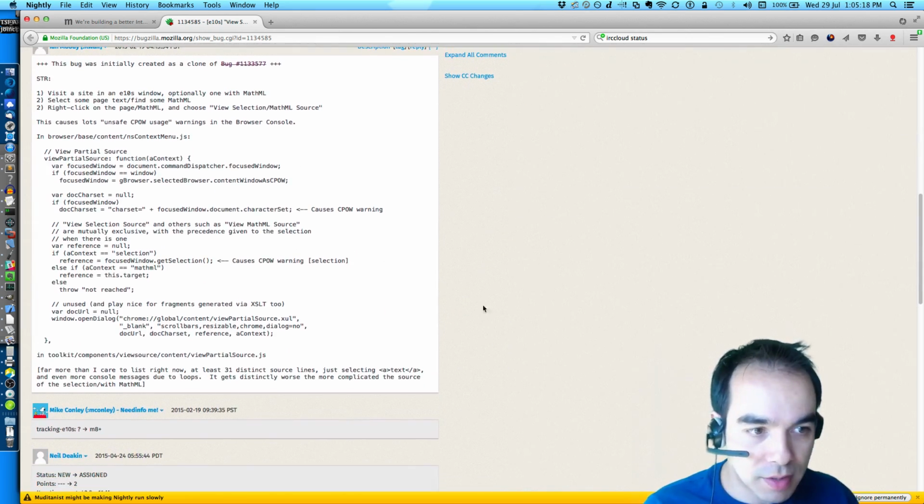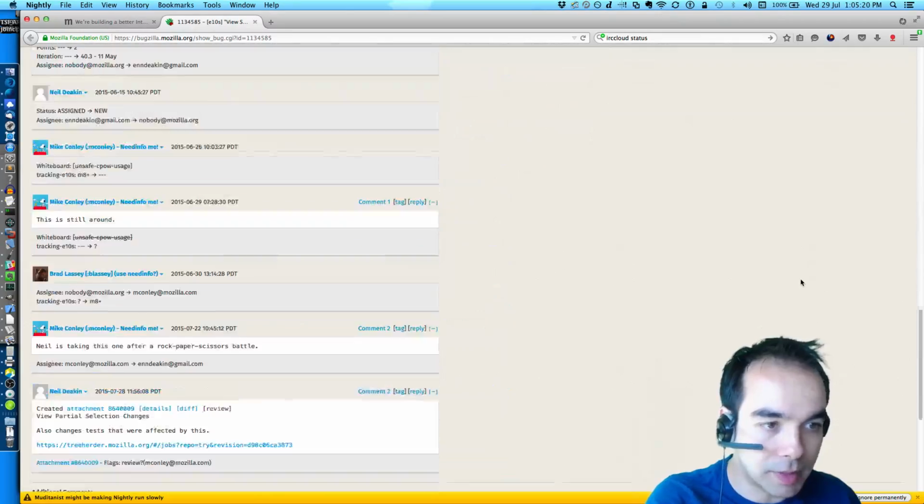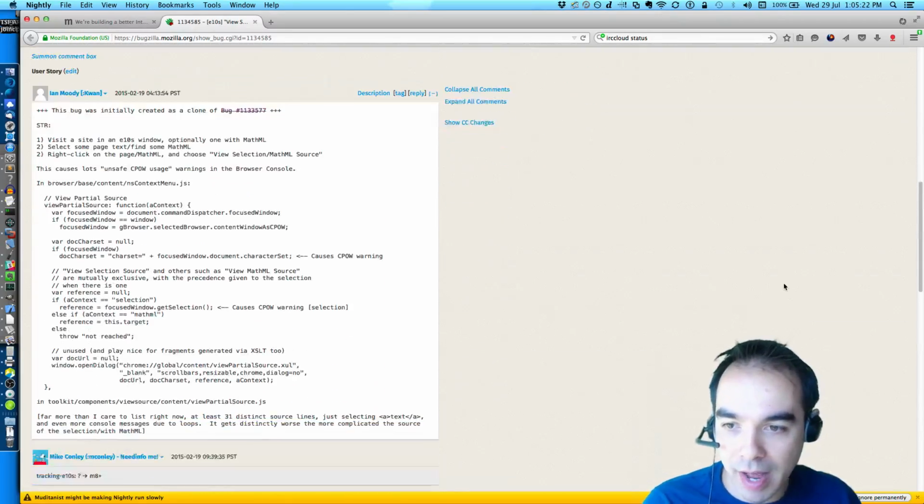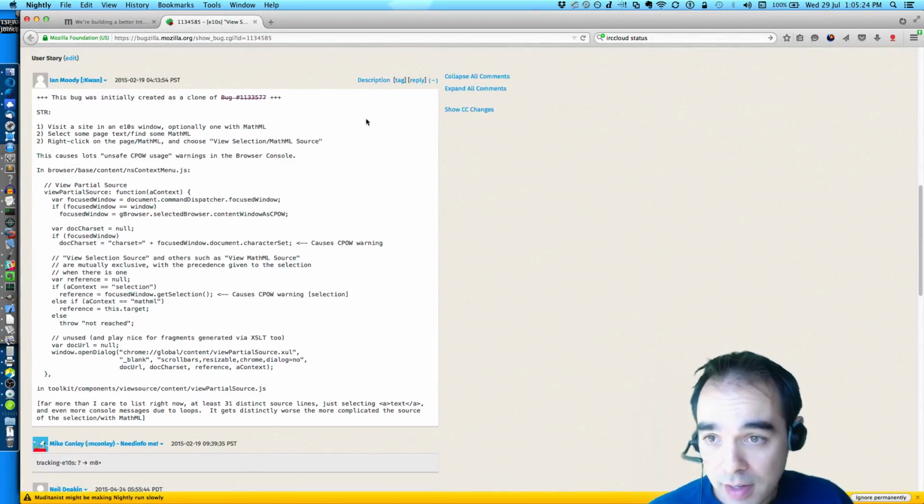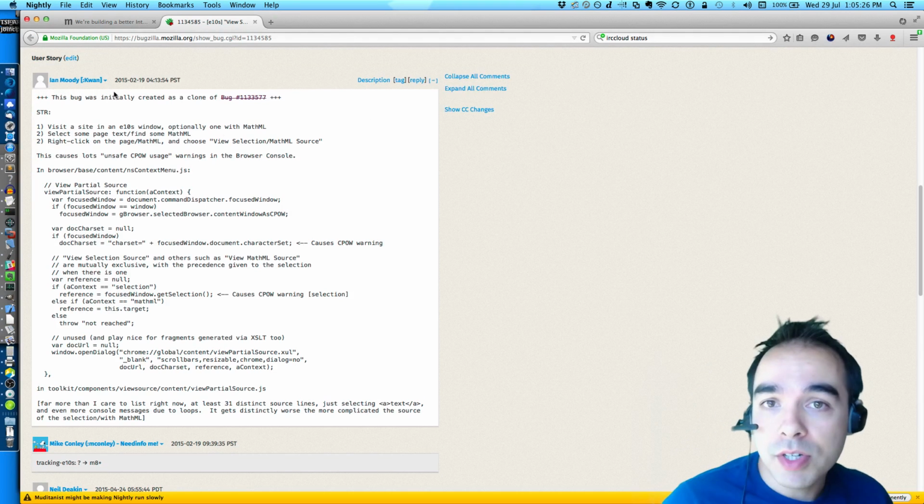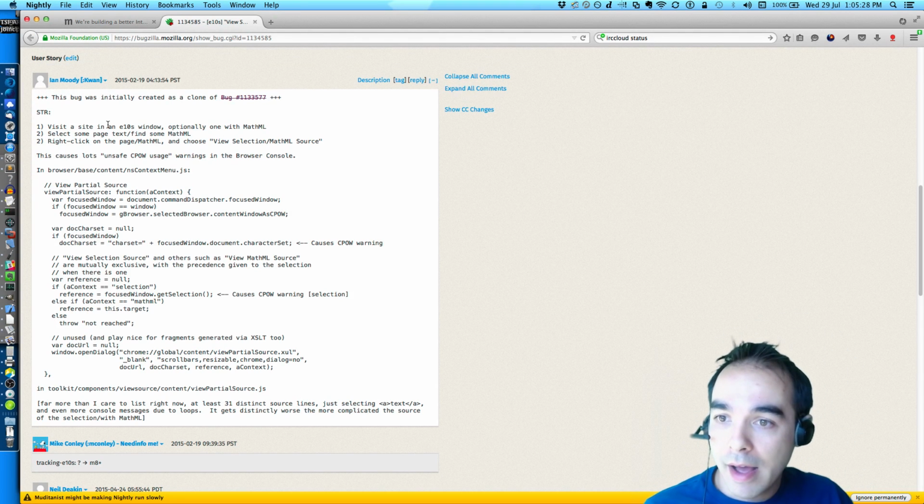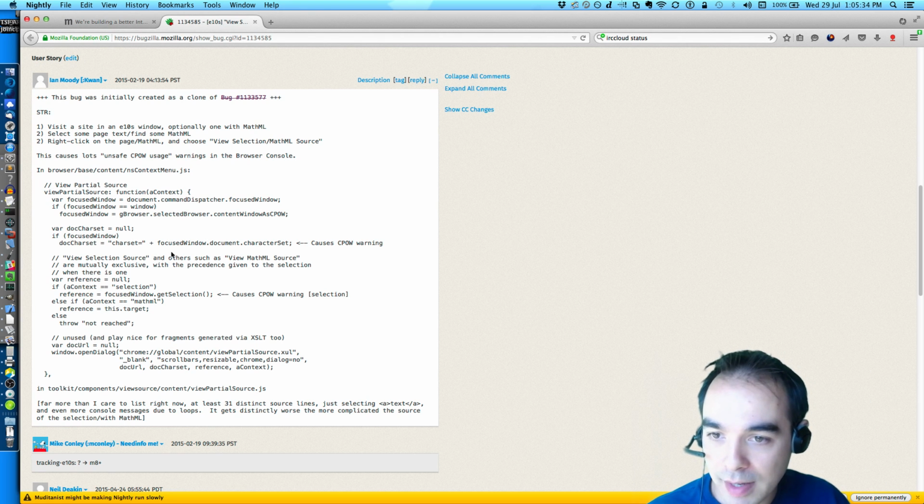Before I do this, this bug isn't very long. If I scroll up and down, it's not very long, so I'm just going to make sure I have all of the context here. So Ian Moody originally filed this bug, and he says that these are the places where we cause unsafe compile warnings. Here when we attempt to get the character set for the document, and then down here whenever we get the selection.